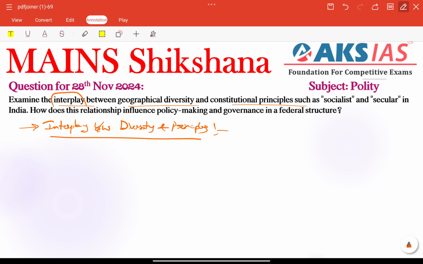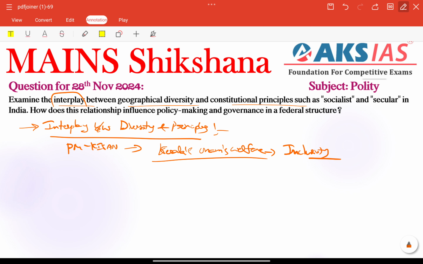Policies like PM Kisan address regional agricultural needs also. For example, we have state level adaptations, like Kerala's Onam welfare programs. These types of schemes or programs ensure inclusivity. That is the major important part of the interplay between diversity and principles.